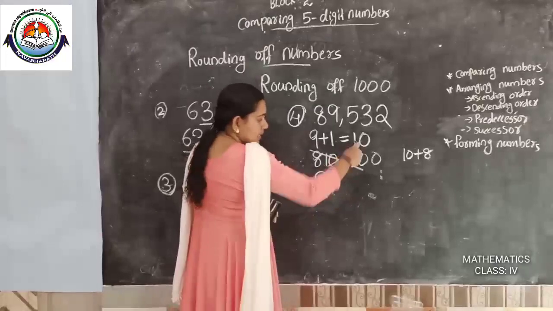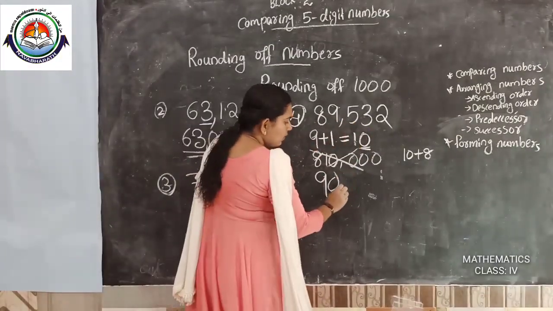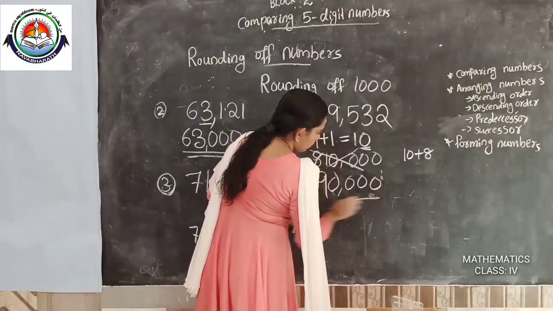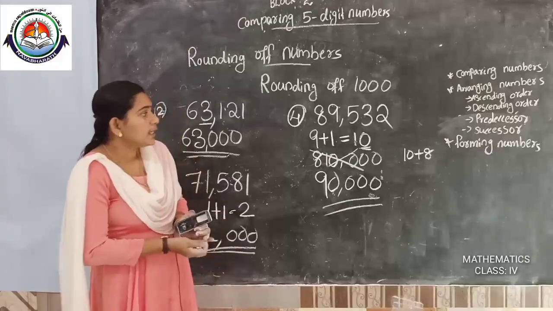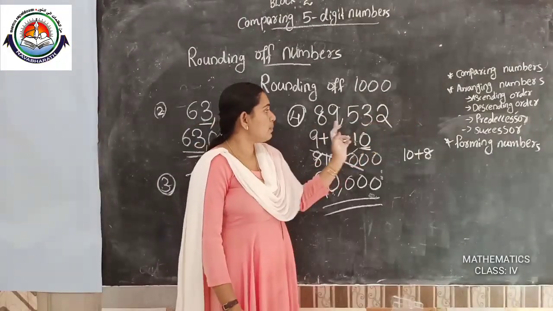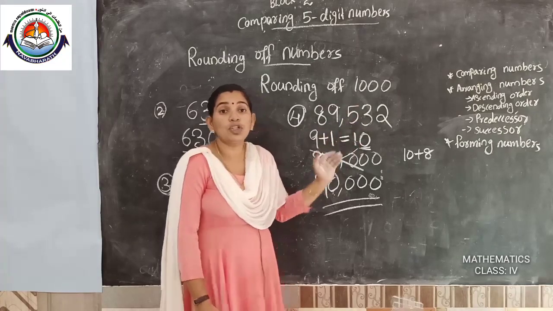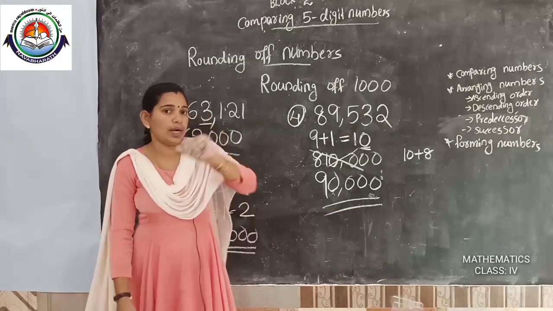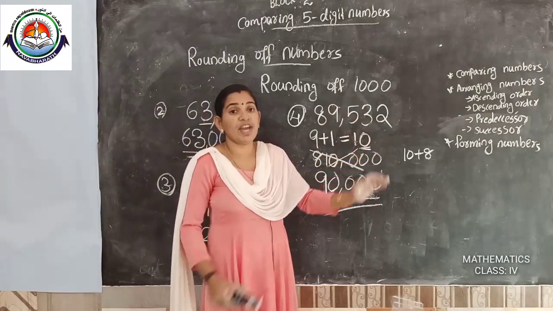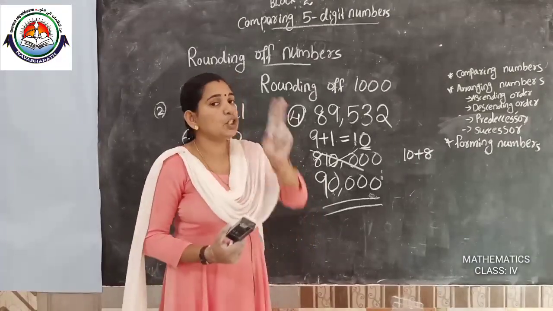Okay, then this 0. Then how many zeros do we want to write? 1, 2, 3. 3 zeros. Okay. 89,532. Here the 1000 place is 9. Next the 100 place is 5. 5 is equal to 5, so we want to add 1. So 9 plus 1 we get 10. In this case, when adding 1 to the 1000 place number we get 2 digits.